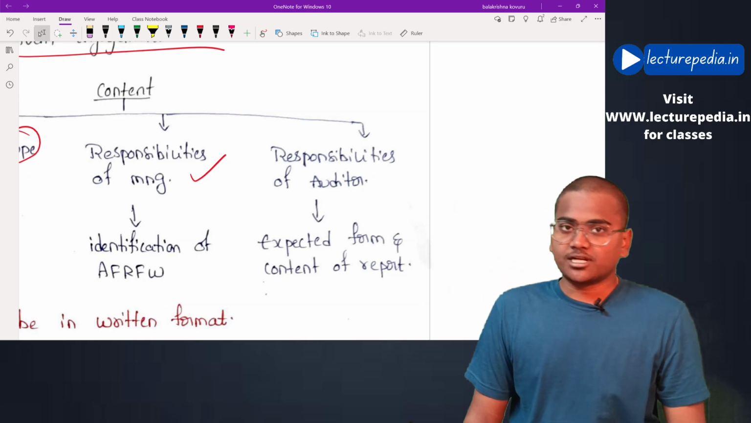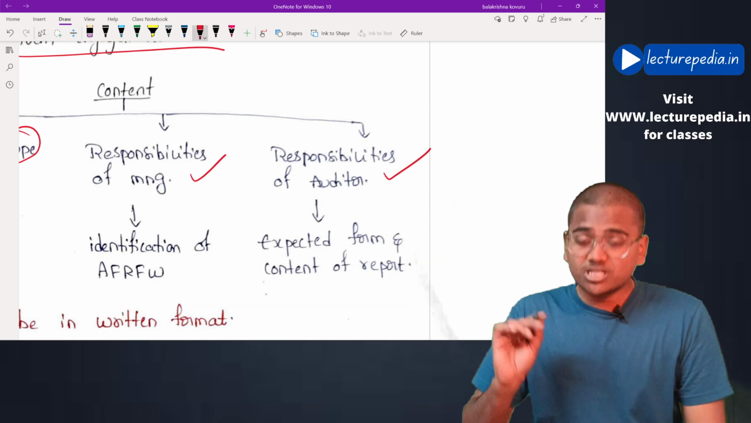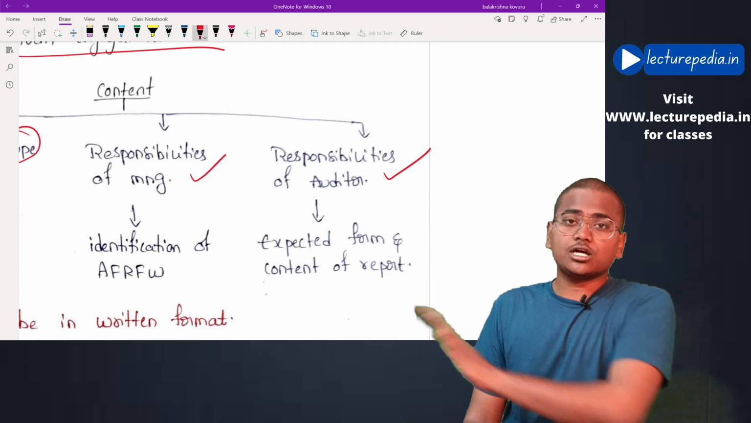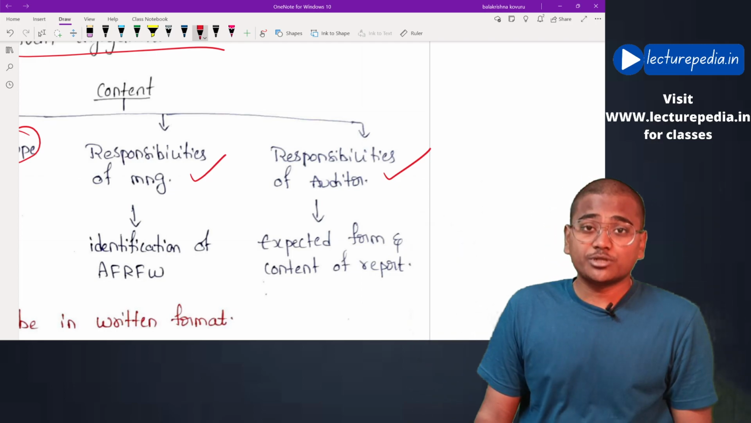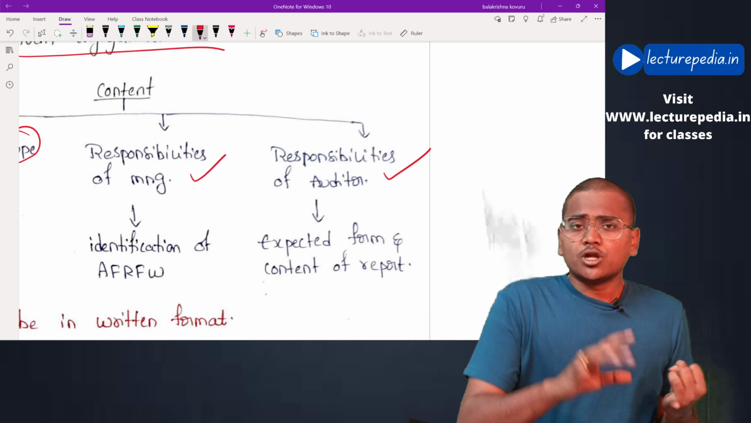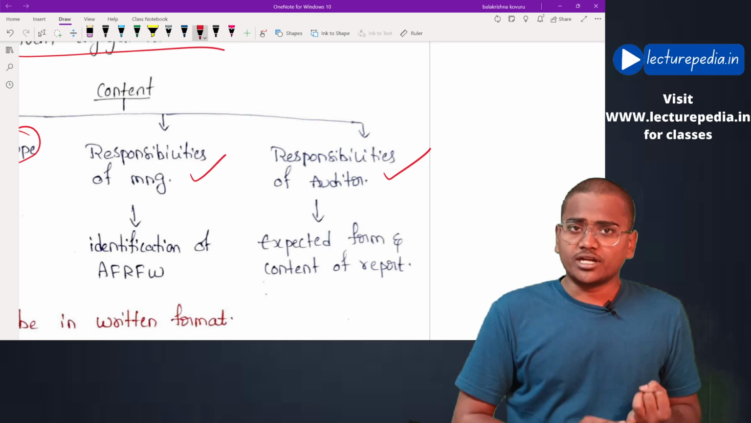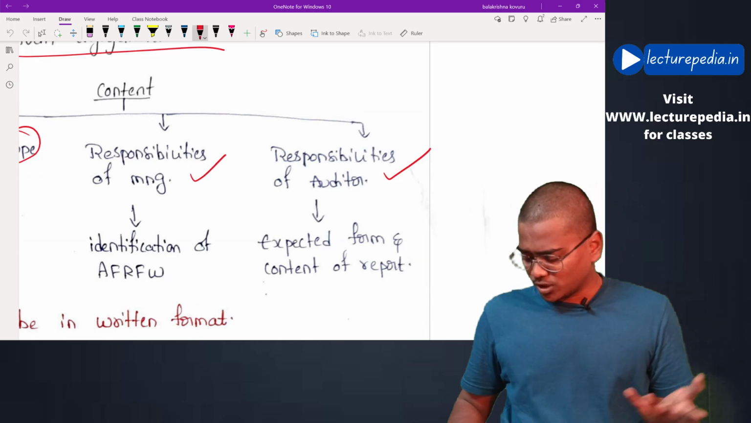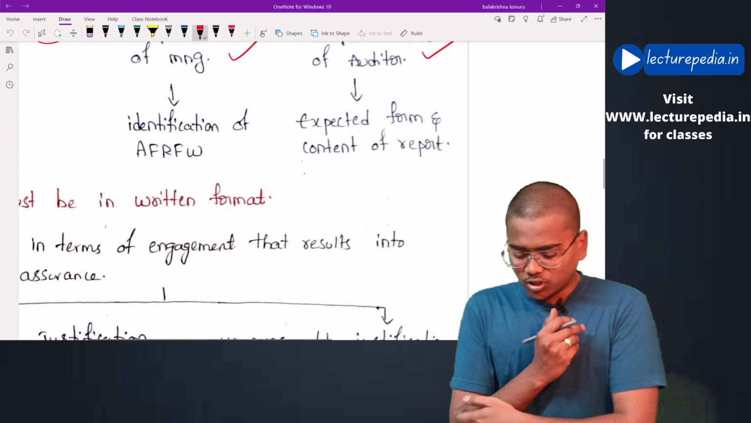audit engagement letter. Okay, next, responsibilities of the auditor. Even the responsibilities of the auditor should also be included in the audit engagement letter. What would be the responsibilities of the auditor? First responsibility will be to conduct the audit in accordance with standards on auditing. Next, to issue the audit report based on the audit that he has conducted. Basically, these will be the responsibilities of the auditor.